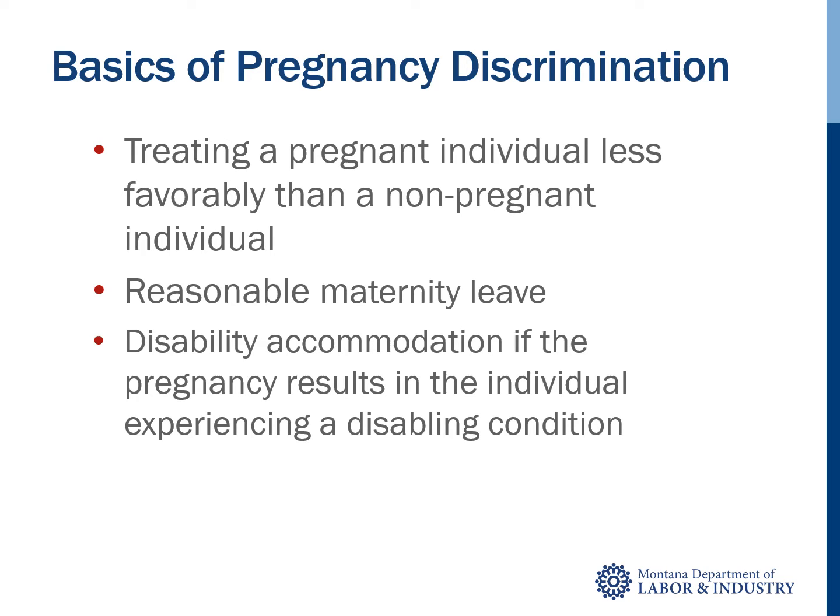However, there are cases where a pregnancy results in the individual having or developing a condition that also falls within the definition of disability. An example is an atypical pregnancy wherein a doctor requires the woman to be on bed rest, or she has a severe case of morning sickness. If the pregnancy results in an impairment that substantially limits a major life activity, the pregnant woman falls within the protected class of disability as well as sex. If that is the case, as a person with a disability, she is entitled to reasonable accommodations for the disability.